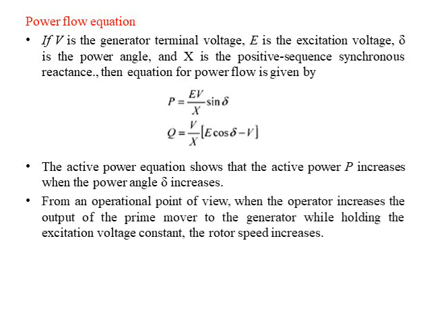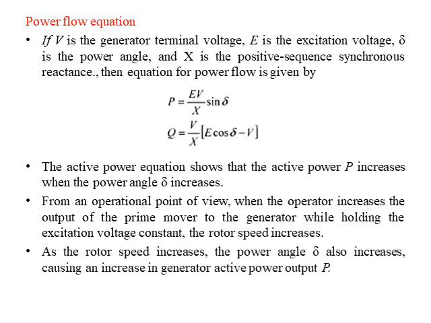From an operational point of view, when the operator increases the output of the prime mover to the generator while holding the excitation voltage constant, the rotor speed increases. As the rotor speed increases, the power angle del also increases, causing an increase in generator active power, that is P.